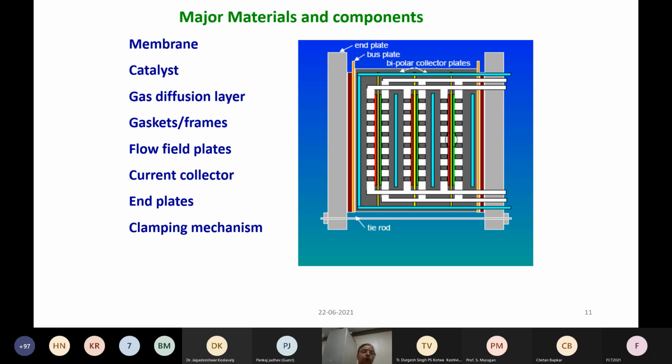So what do you do when the catalyst, how do you spray the catalyst? On what do you spray the catalyst, or how do you make the electrode? That whole process is known as a membrane electrode assembly, where two electrodes are sandwiched with the membrane to form a membrane electrode assembly. So to ensure that the gas flows fully into the electrode, you have to spray what is called a gas diffusion layer.